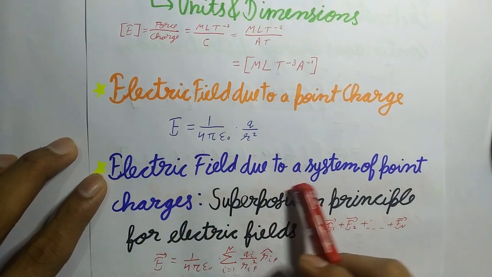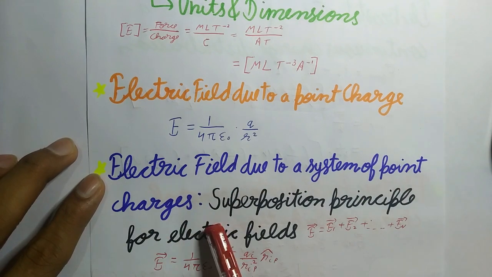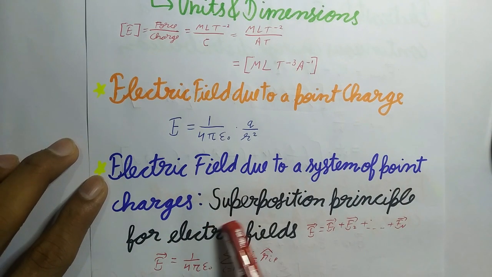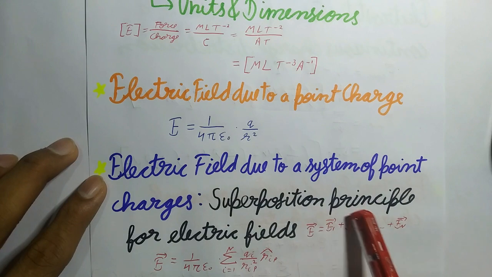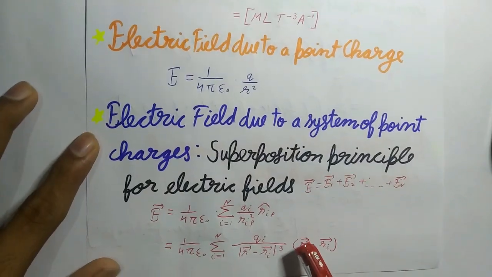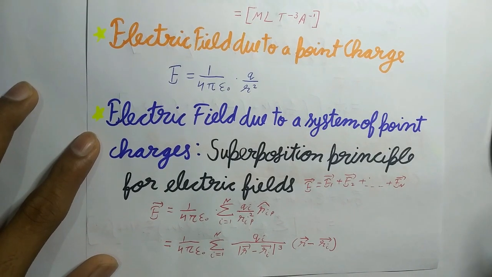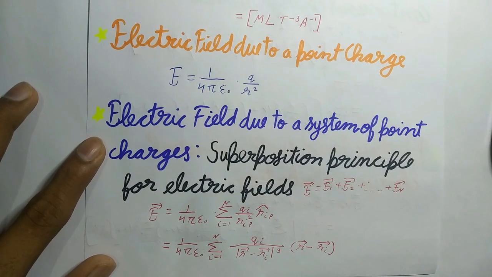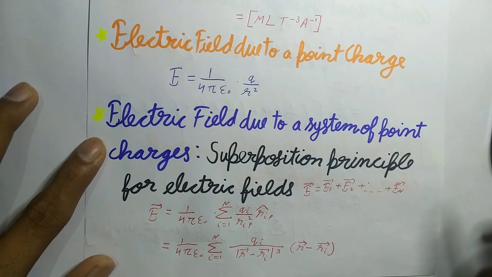Now, electric field due to a system of point charges, and the superposition principle for electric fields. The principle states that the electric field at any point due to a group of point charges is equal to the vector sum of the electric fields produced by each charge individually at that point, when all other charges are assumed to be absent.